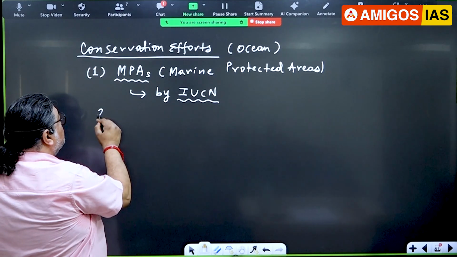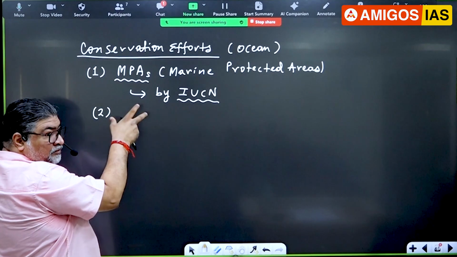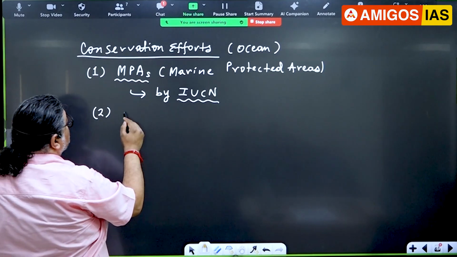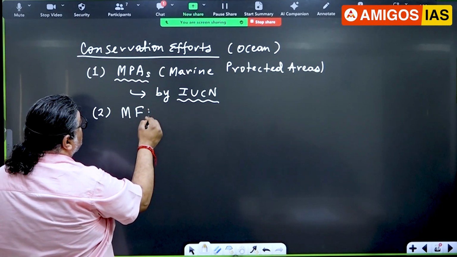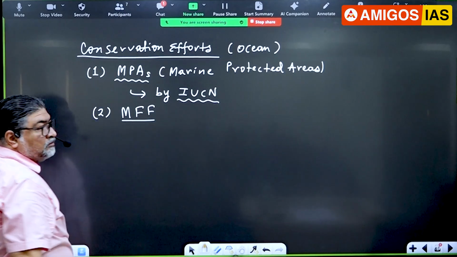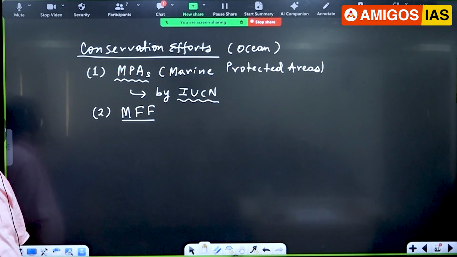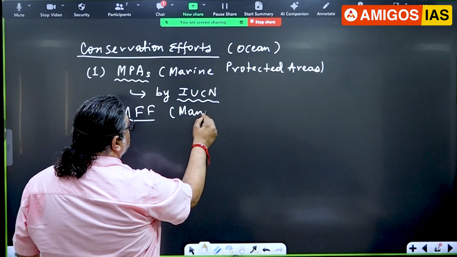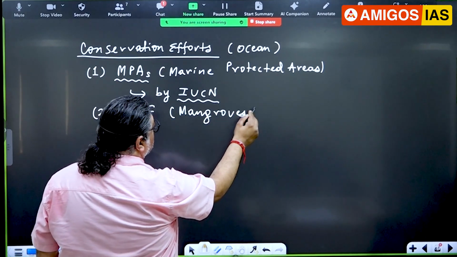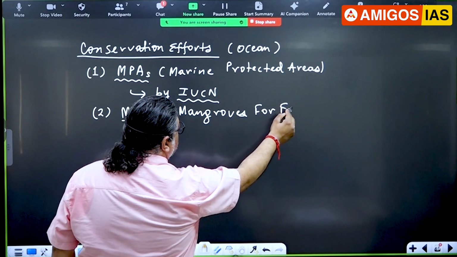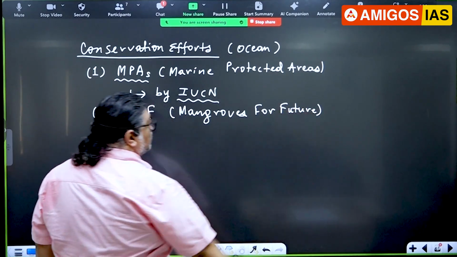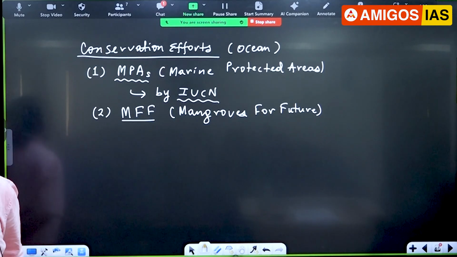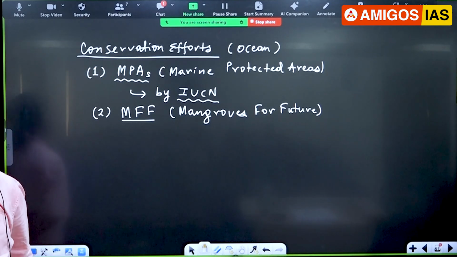Now what is the second thing here? A very important thing which I'm highlighting from the conservation efforts, this could be another part of the question in the exam. I'll write the full form here. Mangroves for the Future. Mangrove conservation in the country and South Asia.